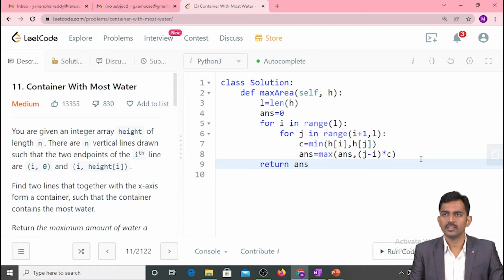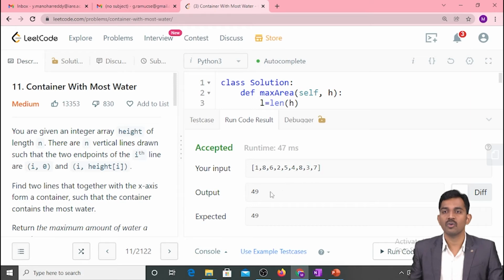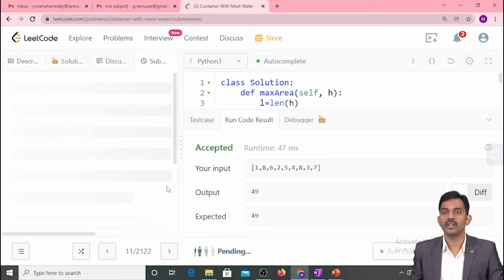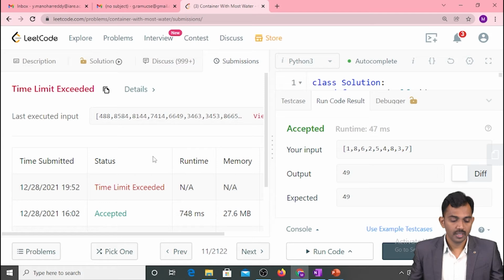Is this clear? Yeah. Let us compile and check whether we get the right answer. Yeah, got the right answer. And if you submit this program, yeah, we got a time limit exceeded.